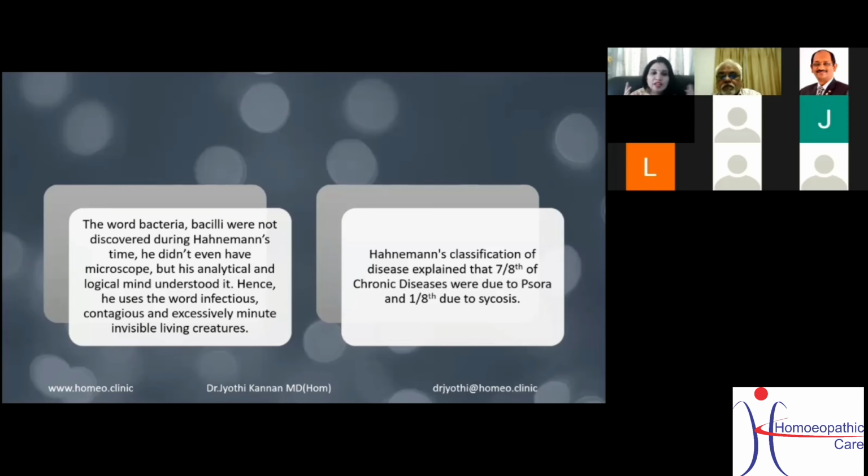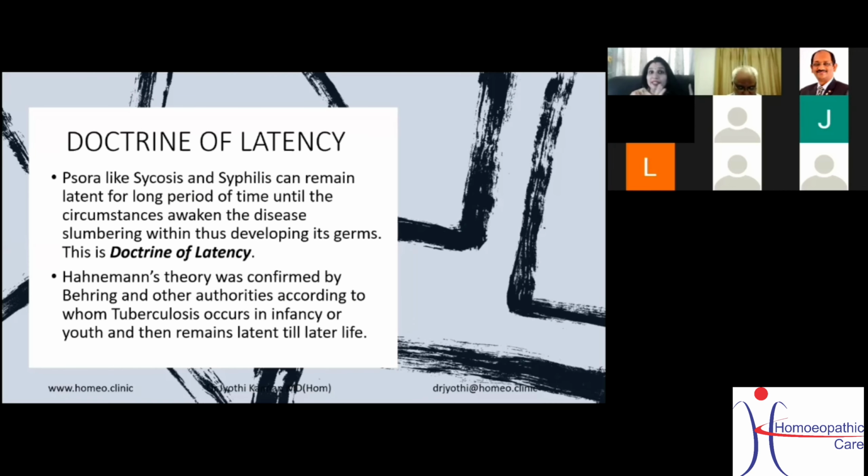Hence, he uses the words infectious, contagious, and excessively minute, invisible living creatures. Now, if you see Hahnemann's classification of chronic diseases, even Stuart Close agrees with this point: that 7/8 of the chronic diseases were because of psora, and only 1/8 was due to sycosis. Now, that is about the bacteriology of homeopathy. So you are supposed to write about cholera and all the points I have been telling you so far. Now we come to the next important short note, that is the doctrine of latency.